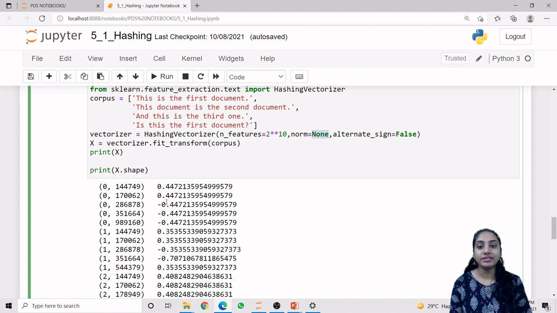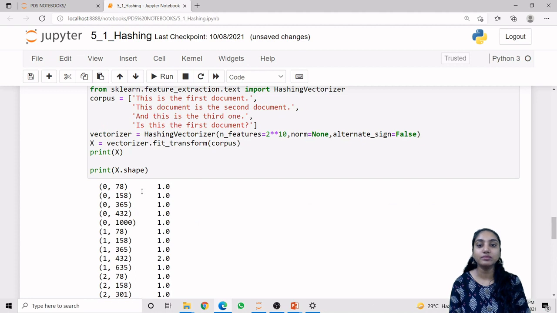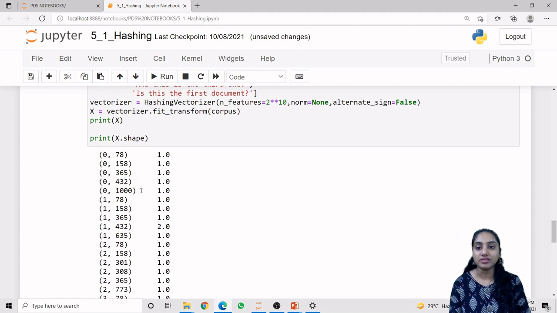And alternate sign: that means some values are positive and some values are negative, but if we want a frequency count, then it should always be a positive value. So we are using alternate_sign equals False. After using all these attributes, our output will be somewhat similar to the output of count vectorizer.